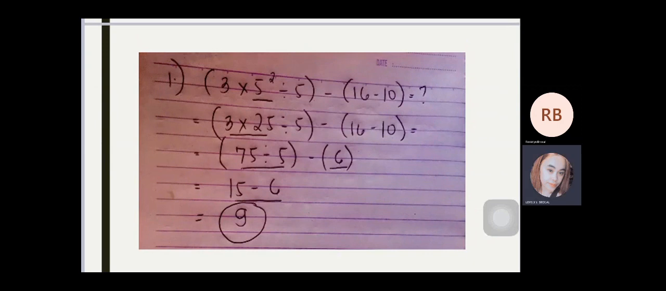Kaya naman nakuha yung 15 kasi yung 75 divided by 5 is equal to 15. And yung natitira naman na 6, siya na lang yung natitira dun sa second parenthesis. And 15 minus 6 is equal to 9. And the answer of number 1 activity is equal to 9.